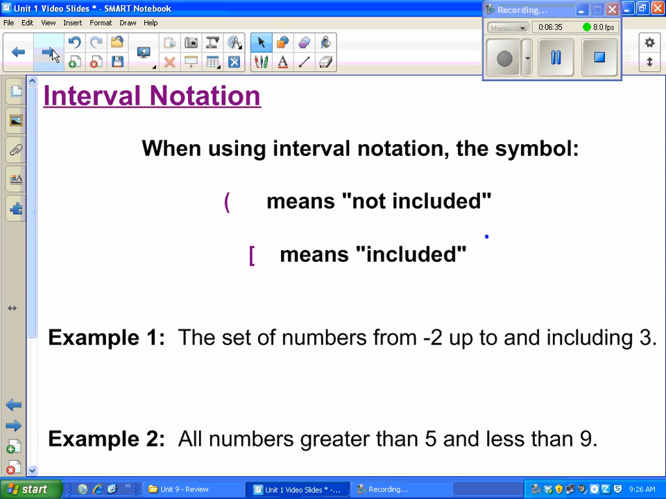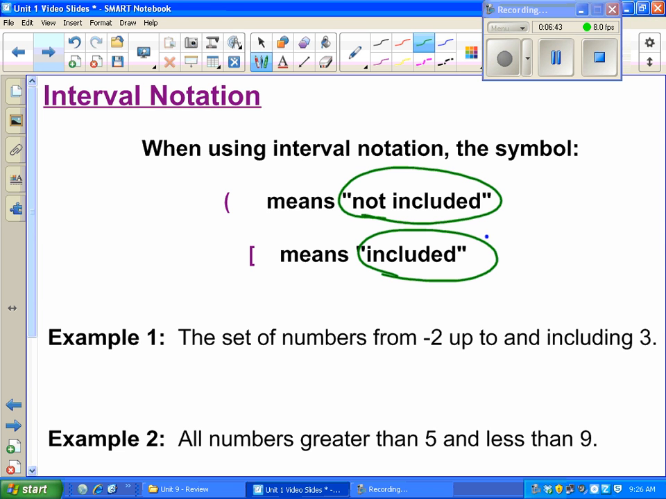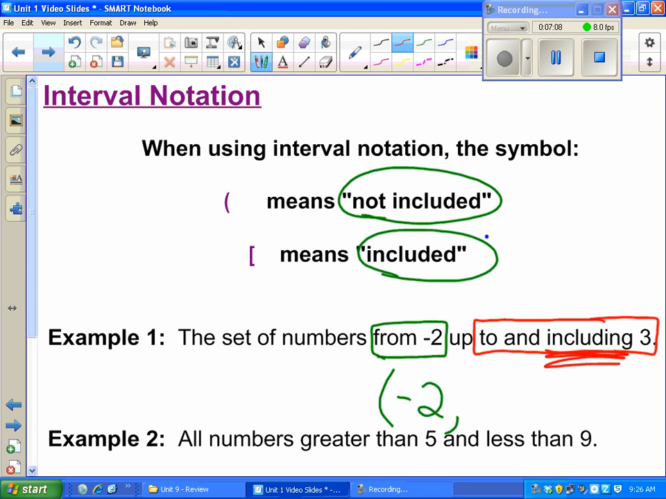Interval notation. Interval notation is when you use the parentheses and the brackets. So remember, parentheses is when you're not including the number. Bracket is when you want to include the number. So this one says the set of numbers from -2 up to and including -3. So it says from -2. So I'm not including -2. So I'm going to put a parenthesis on the -2. Now in interval notation, we don't list out all the numbers. We just put like the starting one and the ending one. Now it says up to and including, keyword 3. So now I'm going to put the 3, and the 3 will get a bracket. That is our interval notation.